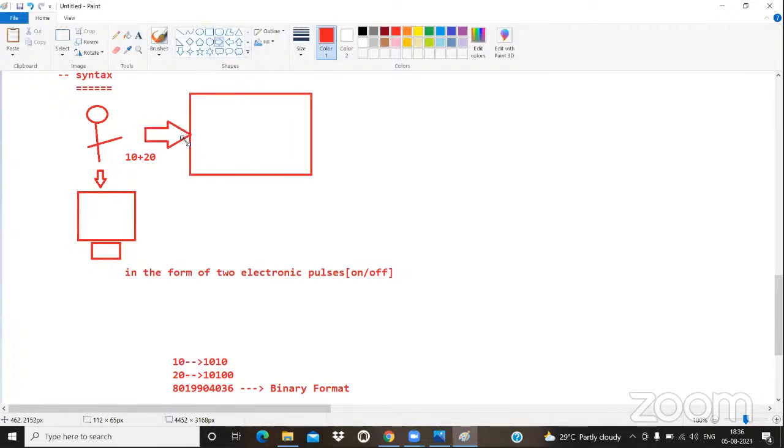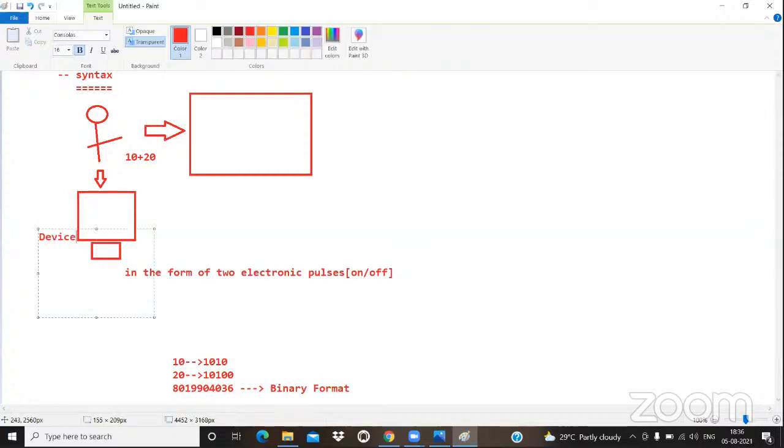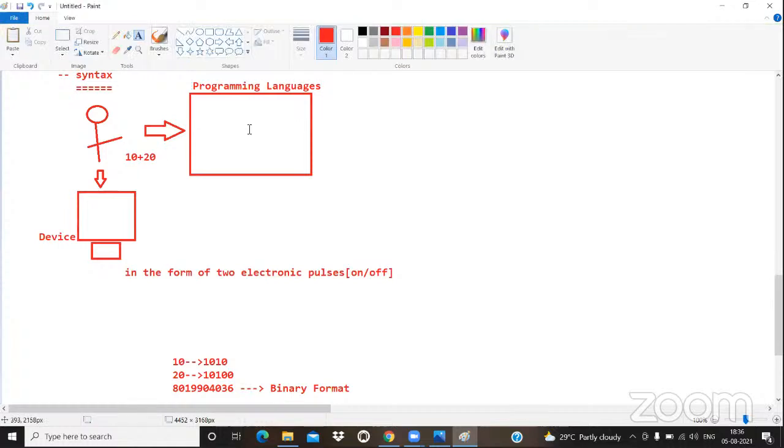Whatever input you want to give to this electronic device, first give me that input. So what is the programming language telling? Give me your input, and I will give it to the electronic device. Got the point or not? So programming languages take the input from us, and those programming languages will give that input to the devices.